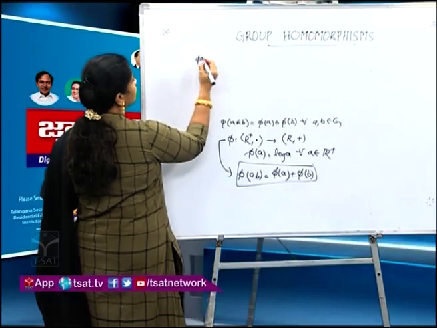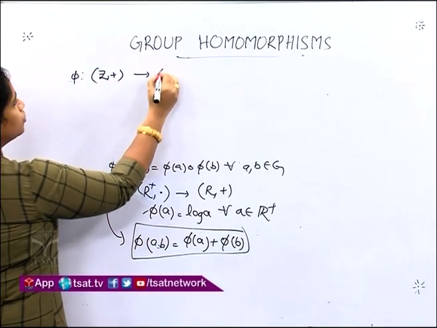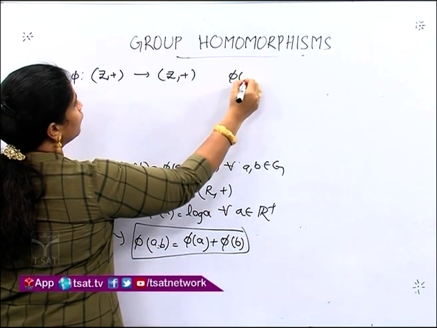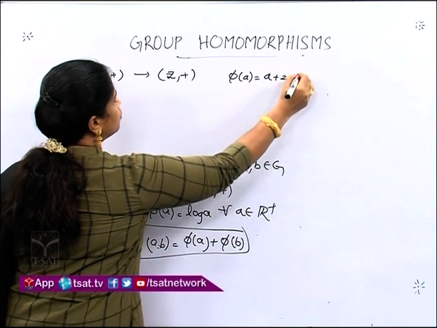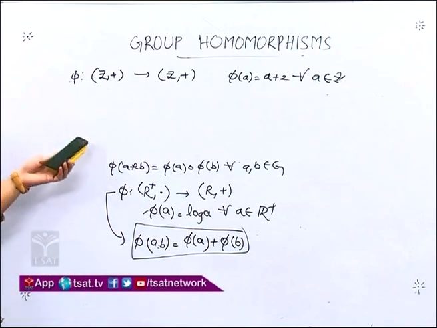A mapping from the group of all integers under the operation addition to the group of all integers under the operation defined as phi of a is equal to a plus 2 for all a belongs to Z. Let us check whether this mapping is a homomorphism or not.